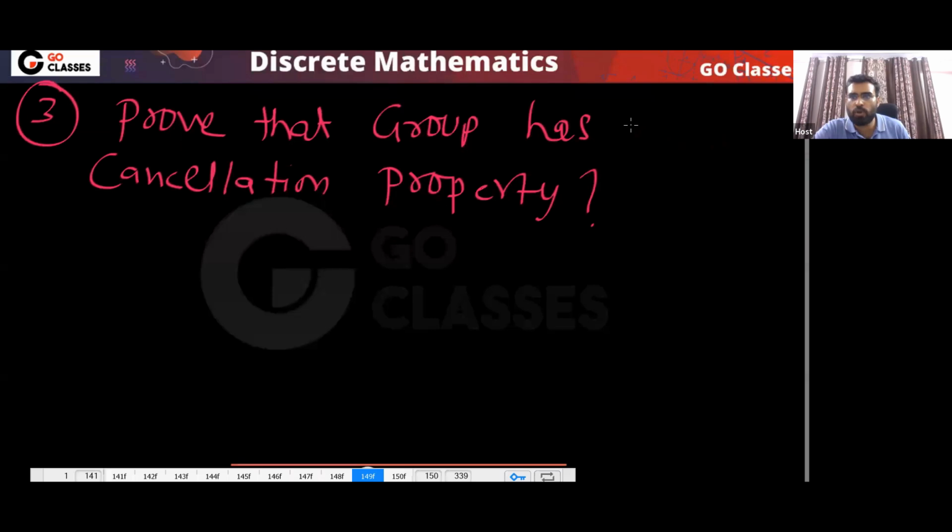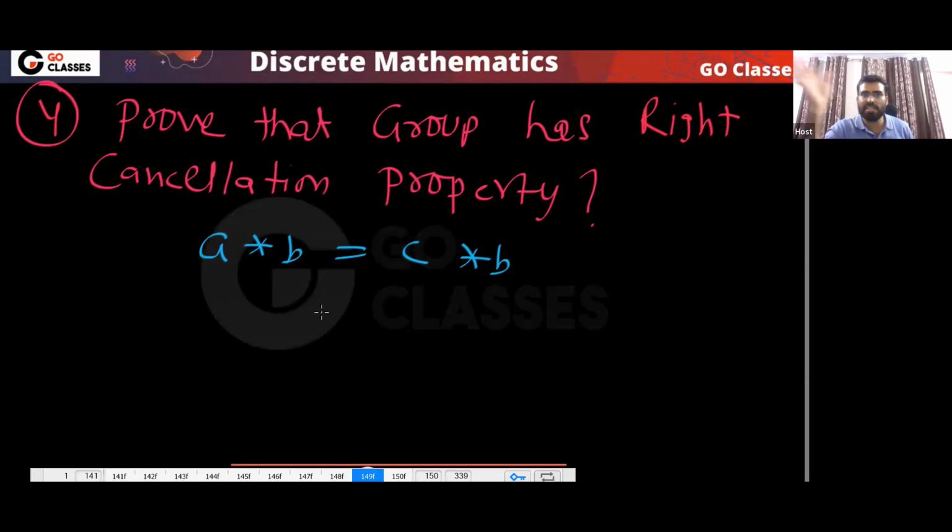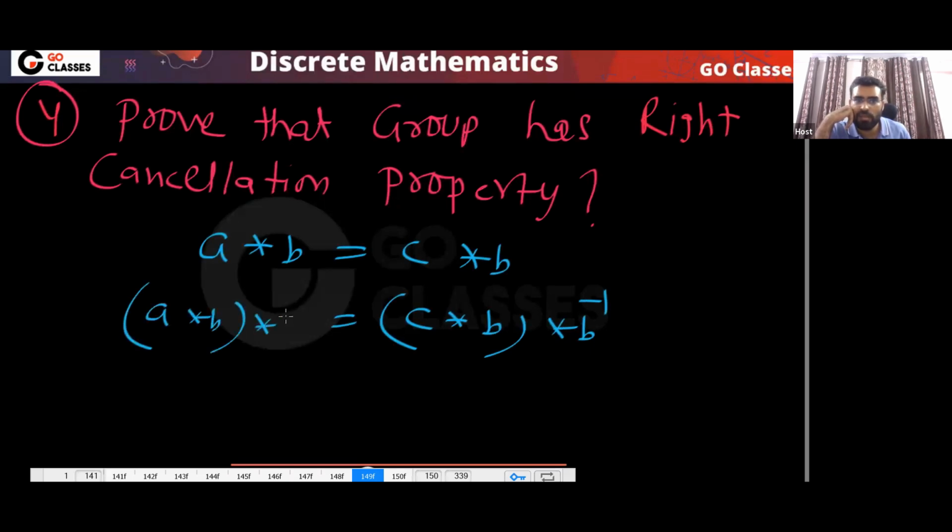Similarly, a group has the right cancellation property, and the same proof will work. For example, if you have A star B equal to C star B, then what to do? Multiply with B inverse on both sides, on the right side. Because this thing and this thing are the same, I can multiply with B inverse on the right.